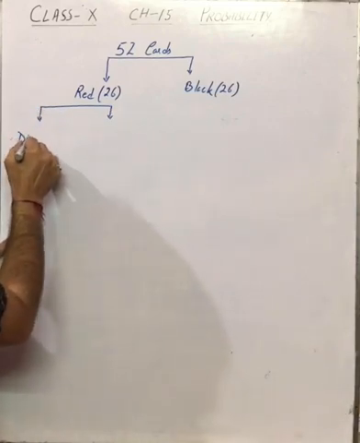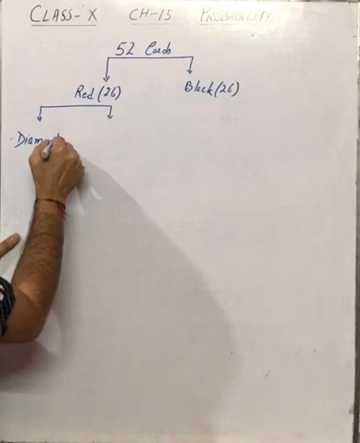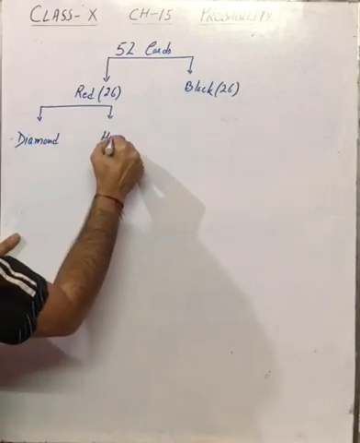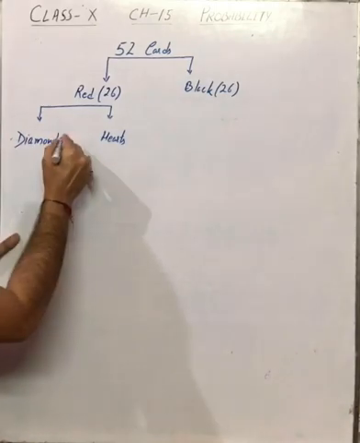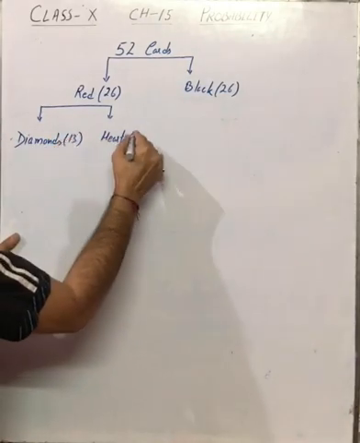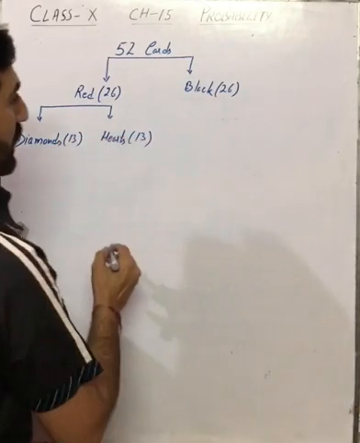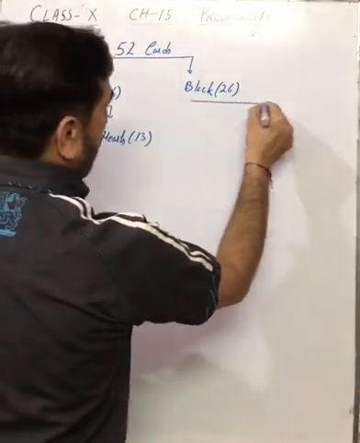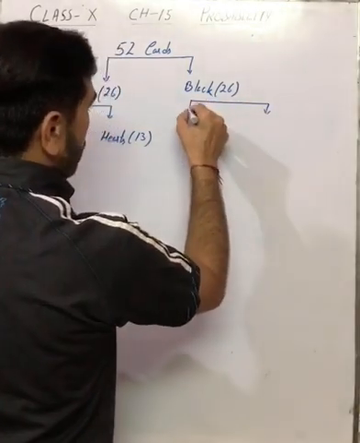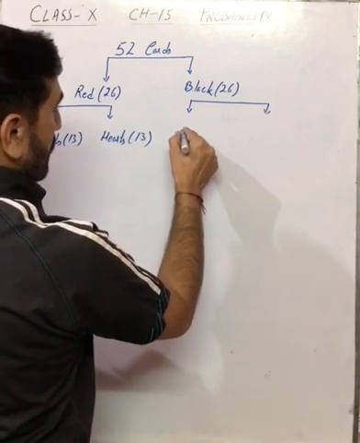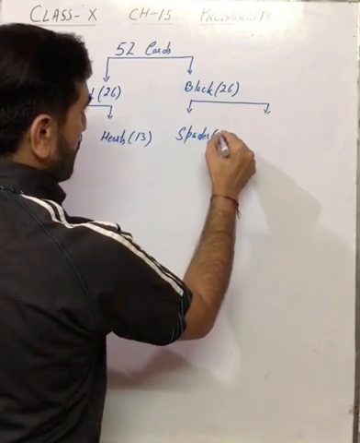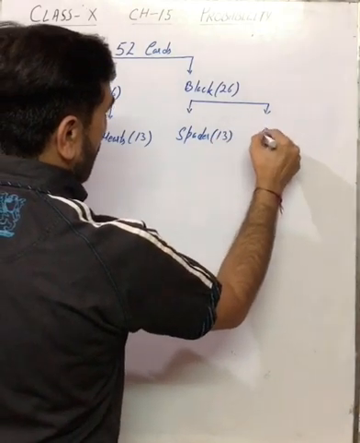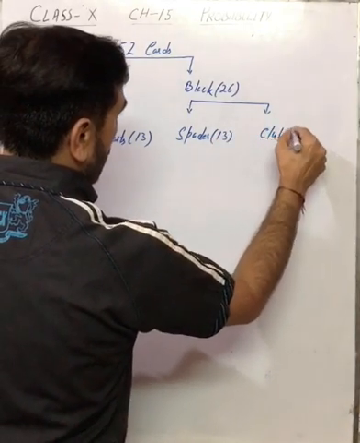One diamond, the other hearts. 13 diamonds, 13 hearts. Black again divided into two suits, of which 13 are spades and 13 are clubs.